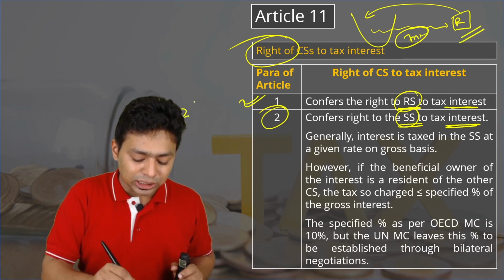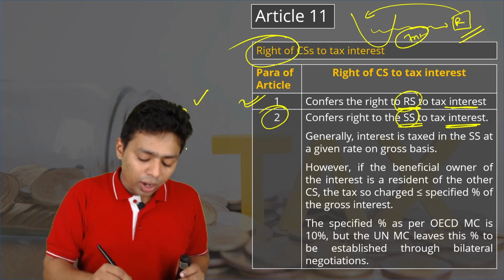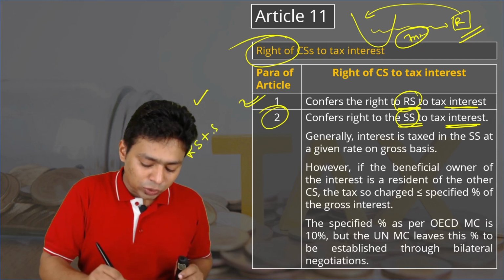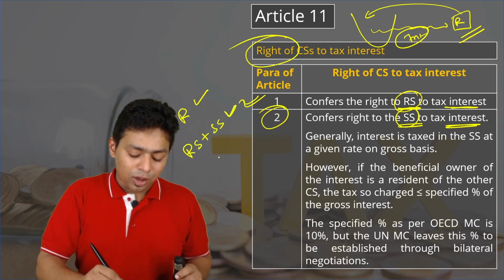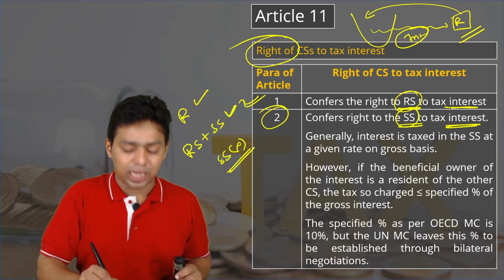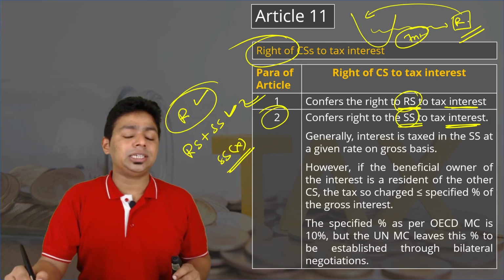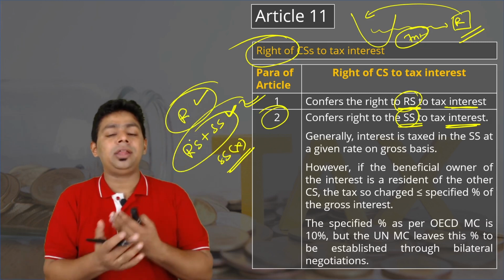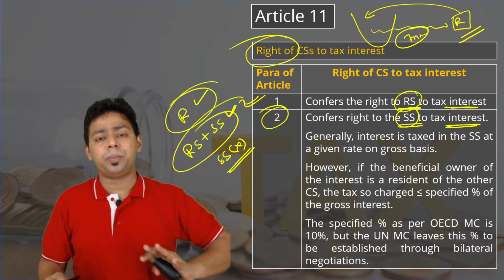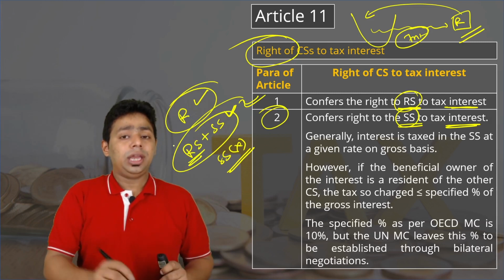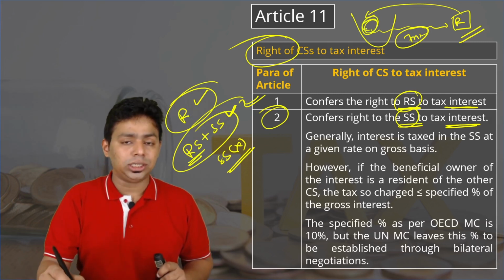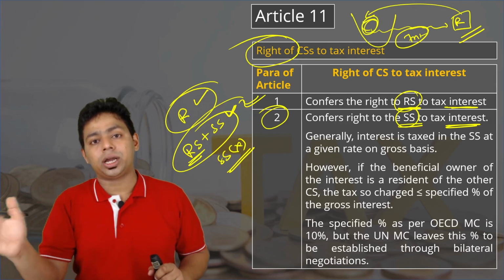So either the resident state will take the tax, or the resident state plus the source state both will take the tax. Only the source state will never take the tax. So this possibility doesn't arise. Either only the resident state or both combined, they will take the tax. The best example is the combination. In India, whoever earns the interest, it is usually taxed in both countries.